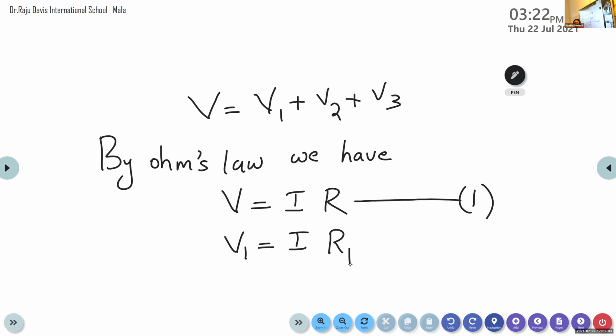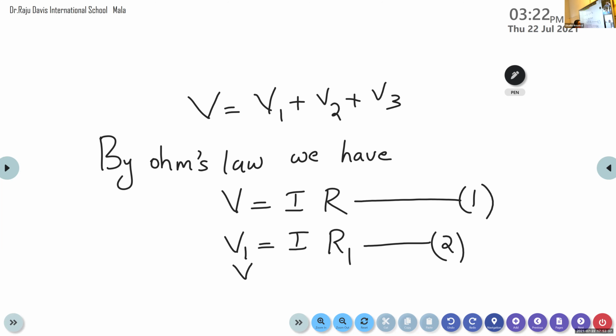Is it right or wrong? Wrong, because here the common current I is passing through all the resistors. It is not differentiated into I1, I2 and I3. So V1, the potential difference through the resistor R1, is V1 equals IR1. We can give this equation number 2.